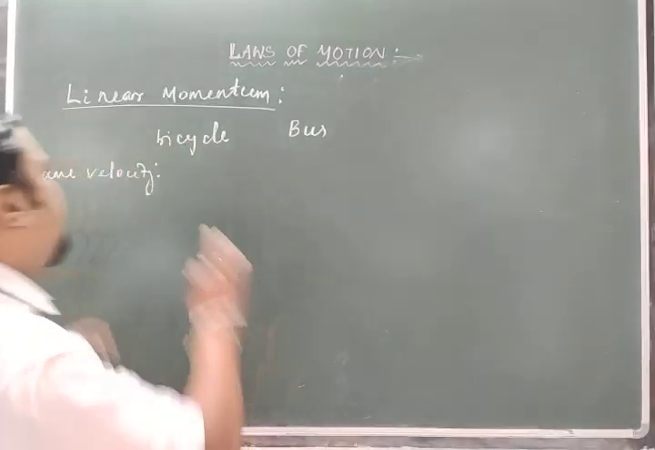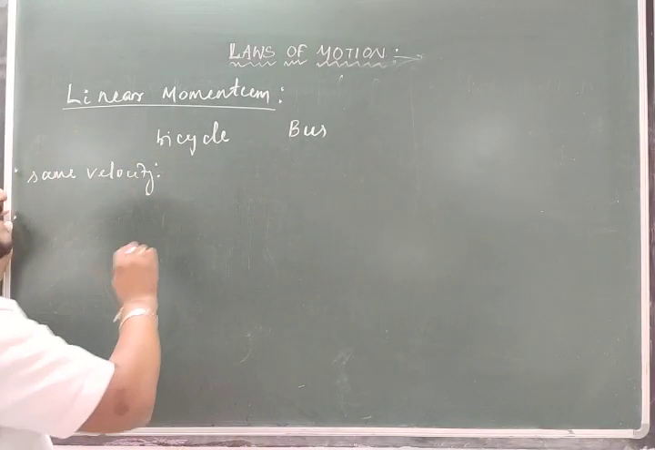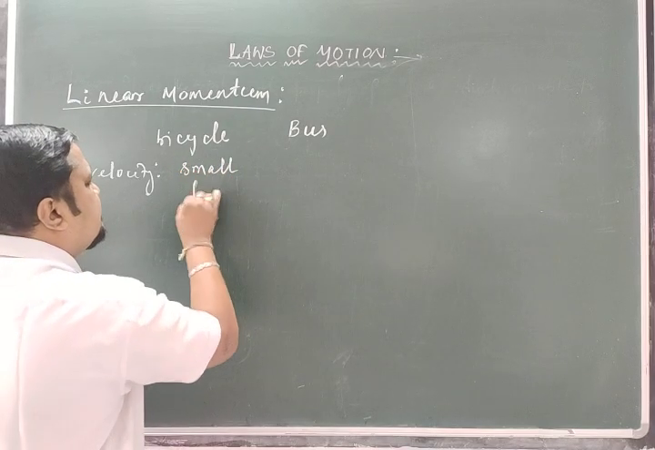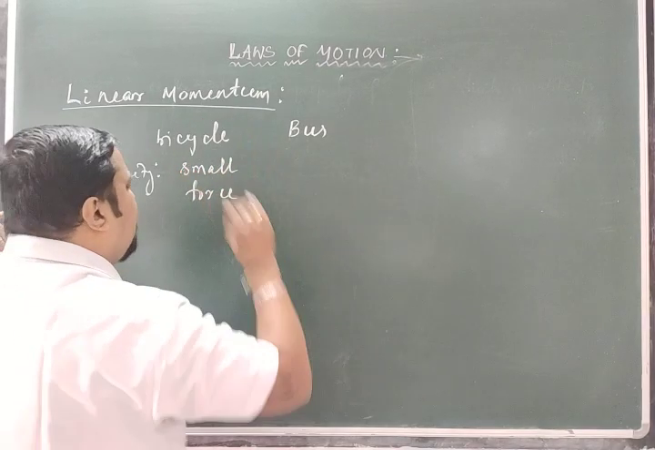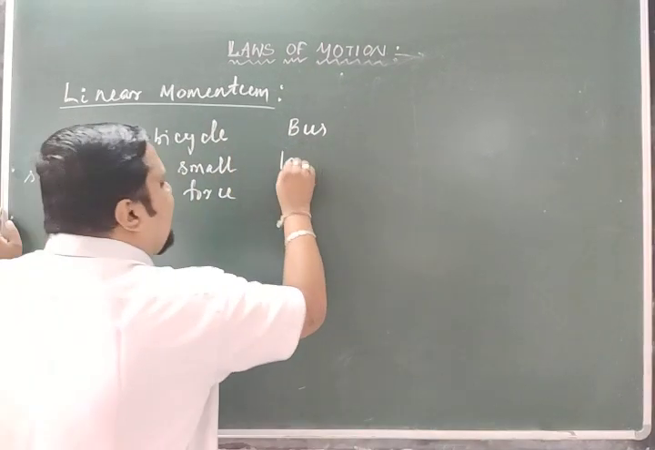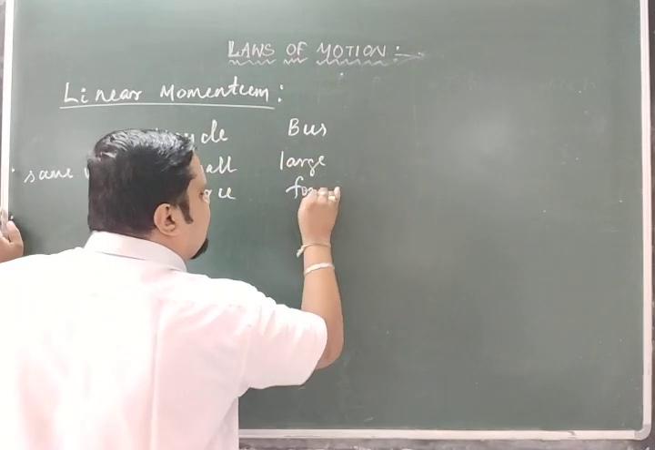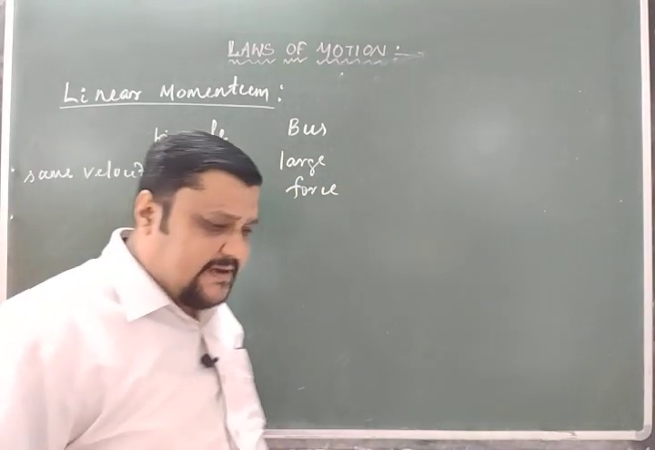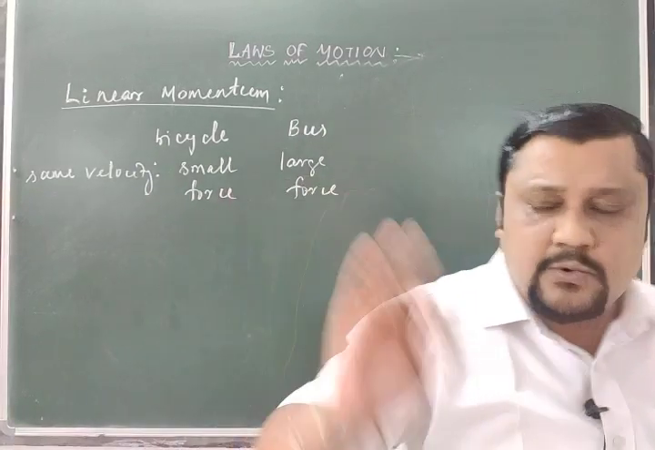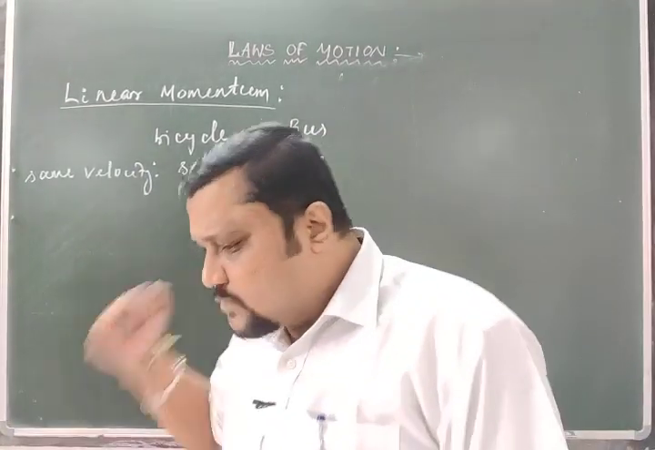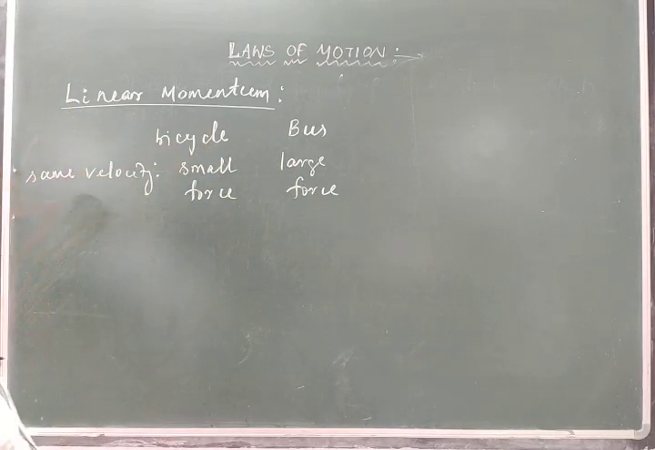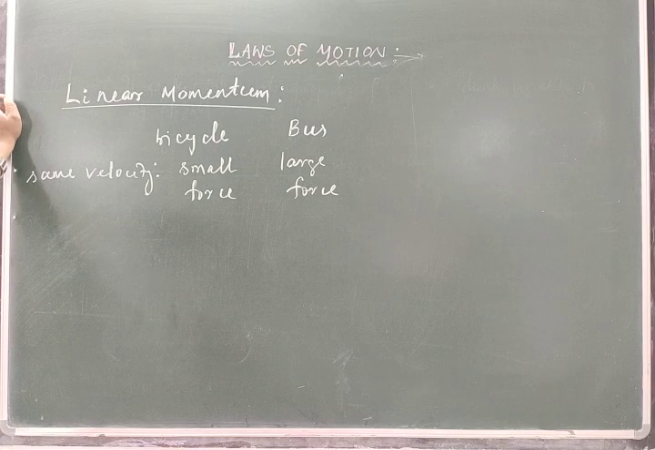It means to stop the bicycle I need a small amount of force, whereas for the bus I need a large force to stop it. Force is nothing but a push or pull, so to stop the bicycle or the bus we push against it. Both are moving at the same velocity. This is the first example.